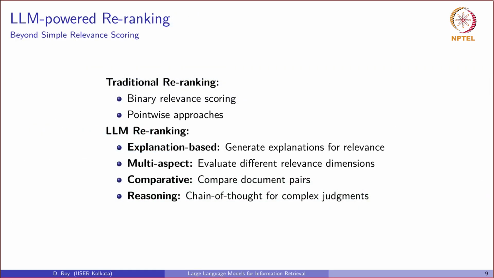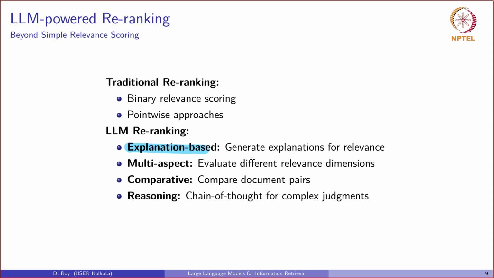After we have a candidate set of documents from a first phase retrieval, we enter the re-ranking stage. Traditional neural re-rankers, including BERT, typically provide a simple relevance score. However, LLM-powered re-ranking is far more sophisticated. It has so many better capabilities. It can actually generate an explanation for why a document is relevant.